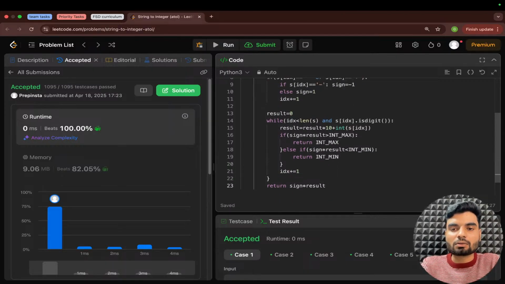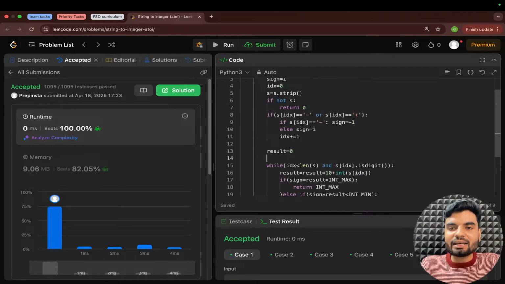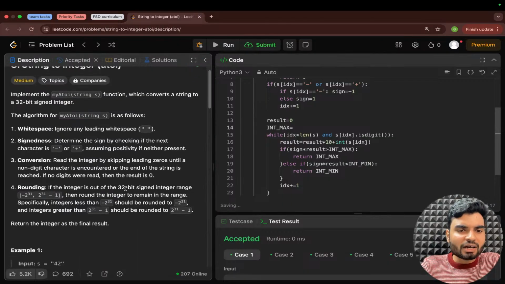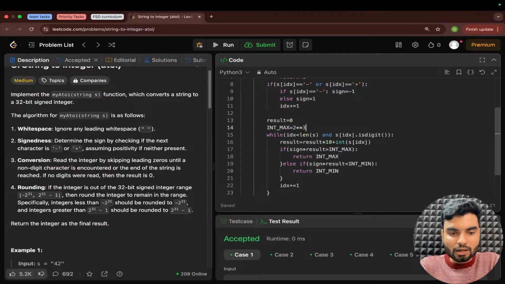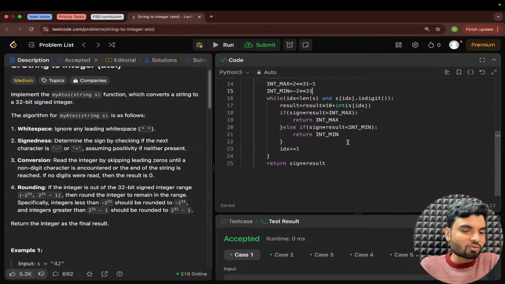Cool, amazing. So yeah, that's done. Makes sense. Now I need the minimum and maximum value, right? So I will write INT underscore MAX, which they have mentioned in the description, 2 to the power 31 minus 1. I will define 2 to the power 31 minus 1 as max. Not a semicolon. And writing this code in multiple languages is sometimes really confusing, because you have to remember everything very precisely, right? So minus 2 to the power 31. Cool, yeah.